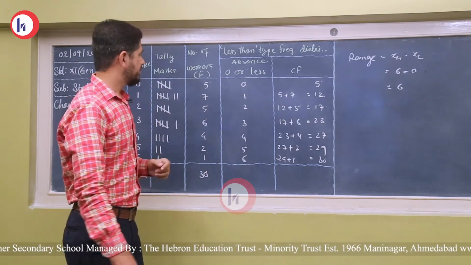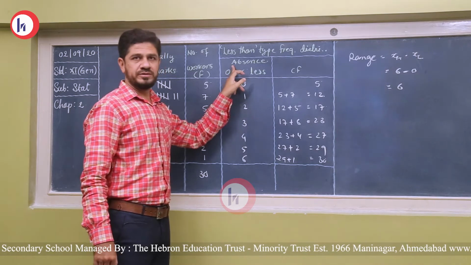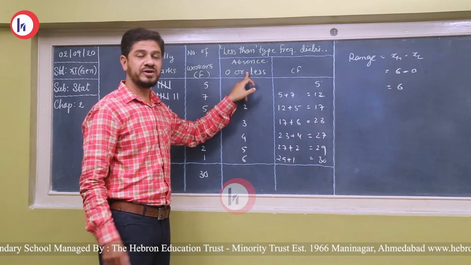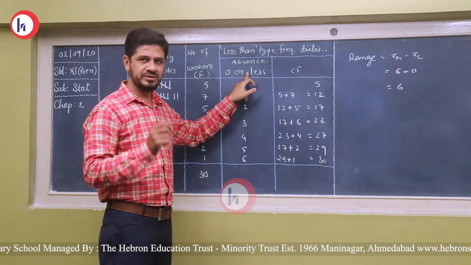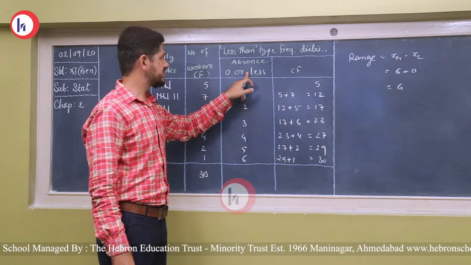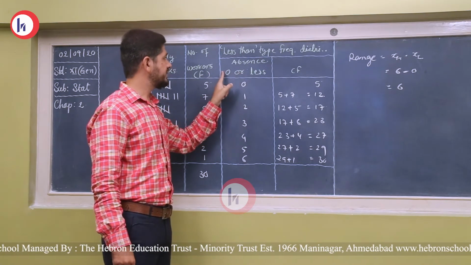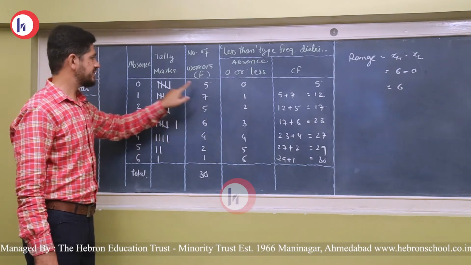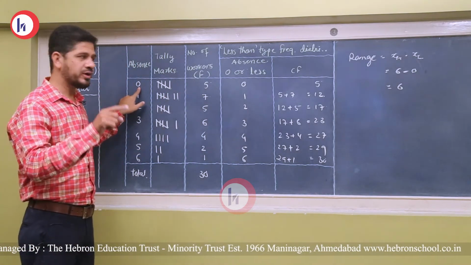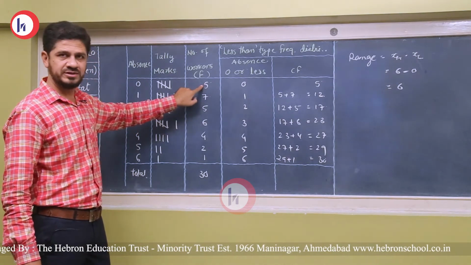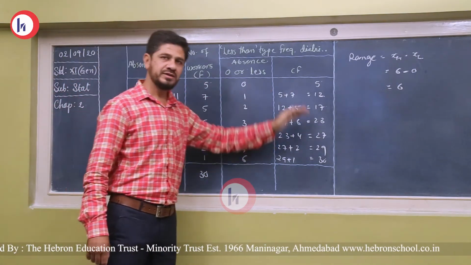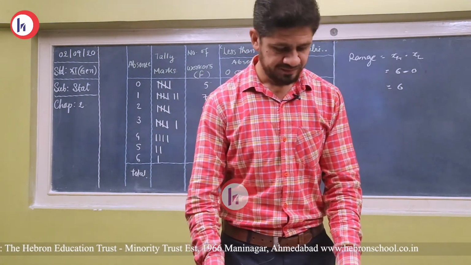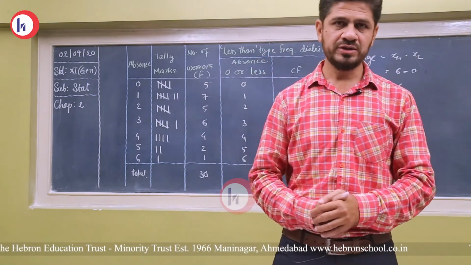Why? Because what I wrote here is the absence 0 or less, not less than 0. Okay, just focus on this statement that it is 0 or less. So 5 workers are there whose absence is 0. So 0 or less, we'll count these 5 workers in the cumulative frequency, and then we add the succeeding frequencies into the previous one. Okay, so now let's come to the next one.